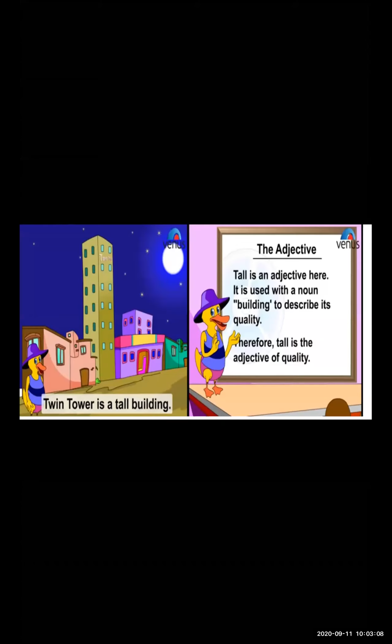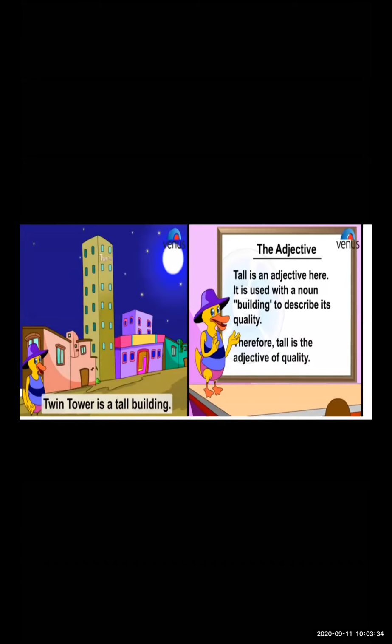So tall is an adjective. It is used with the noun building, to describe the building called Twin Tower. Which type of adjective? The adjective of quality.